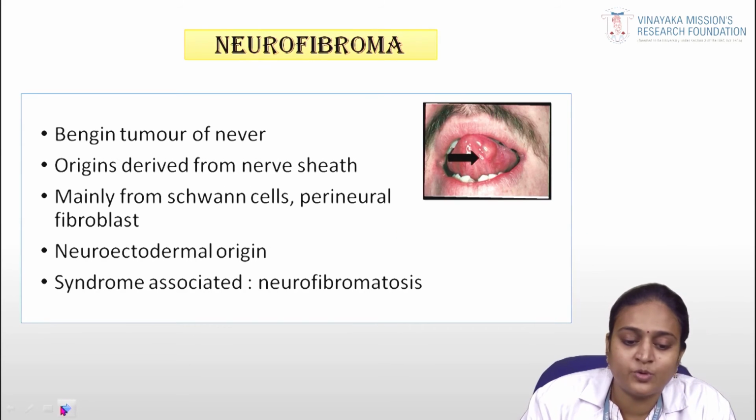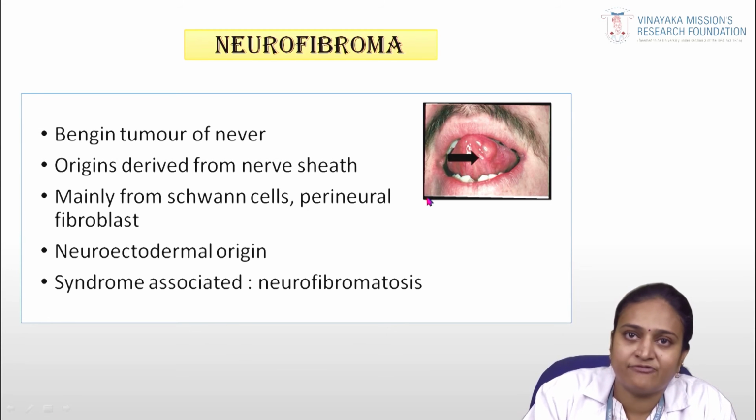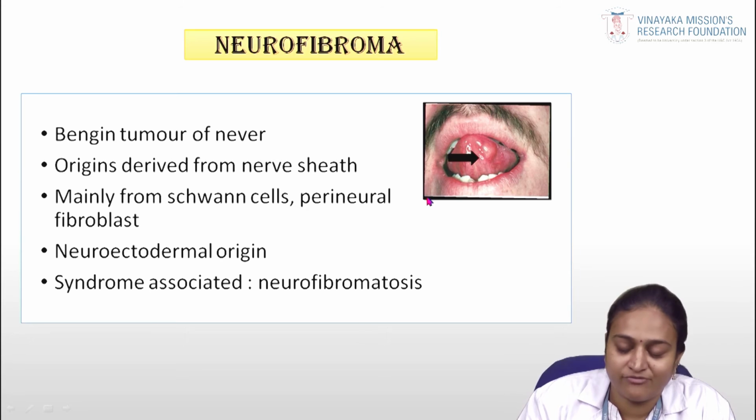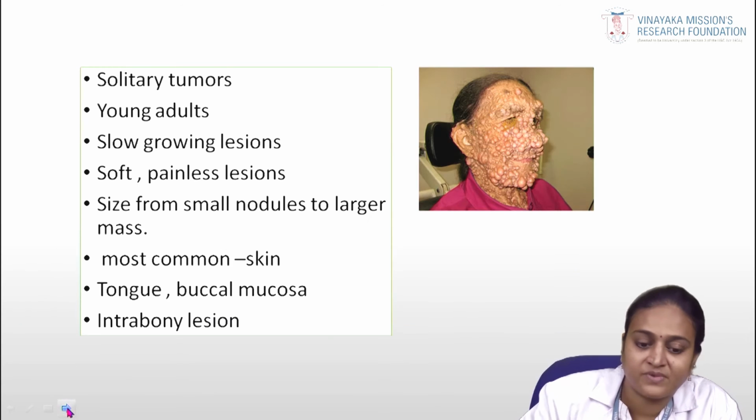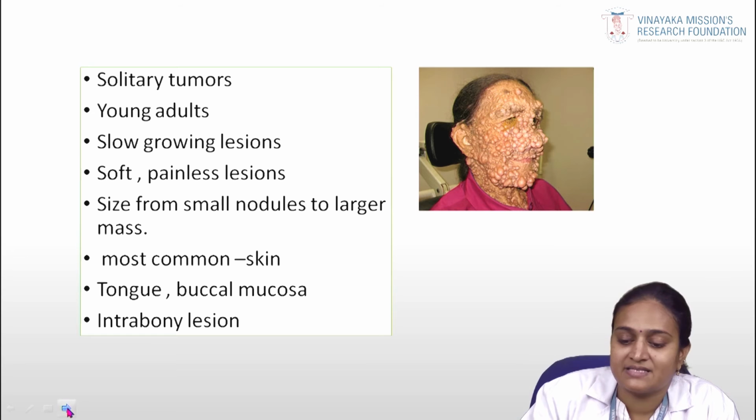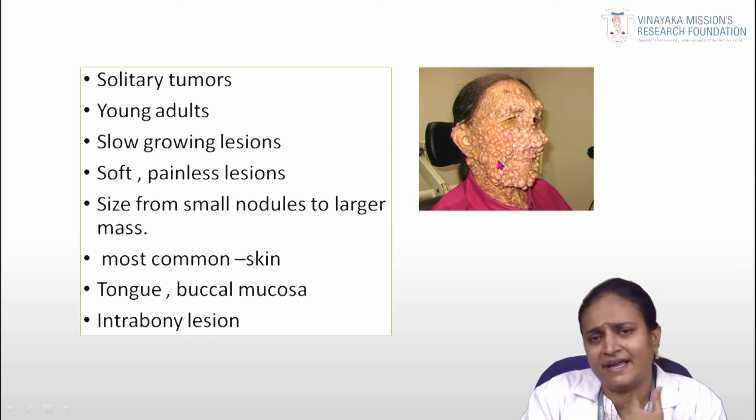Coming to the neurofibroma, it is a benign nerve tumor. It originates from the nerve sheath, mainly from the Schwann cells or perineural fibroblasts. It is mainly of neuroectodermal origin. The syndrome associated with the neurofibroma is called neurofibromatosis. Clinically, it presents as a solitary lesion. Here you can see multiple lesions on the face. It is more common in the head and neck.